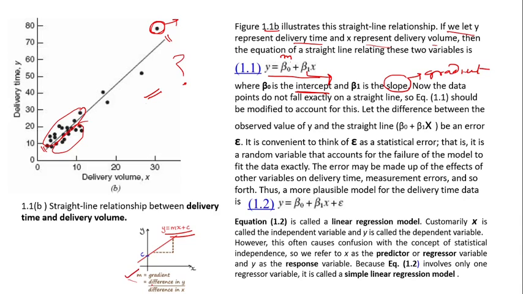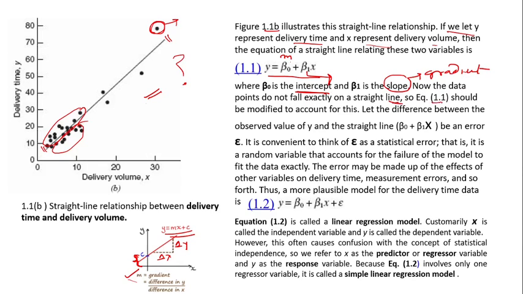The gradient is nothing but the difference in y over the difference in x. So this is del y, this is del x, so del y by del x is the gradient, and beta 0 is the intercept. This you already know, but I'm just recapping these things. So beta 0 plus beta 1 x: beta 0 is the intercept and beta 1 is the slope. Now the data points do not fall exactly on the straight line.